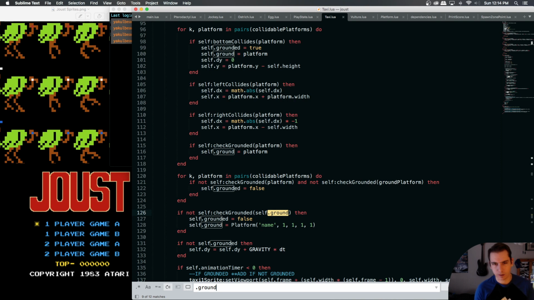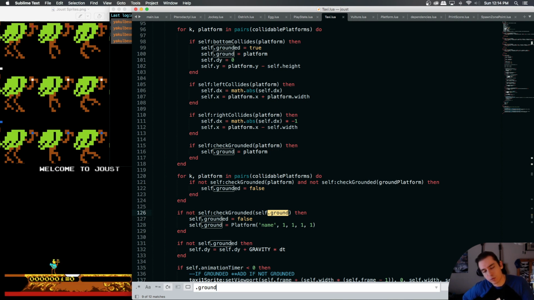Right there, we say, hey, if we're check grounded with our ground field, okay. So this is where we're swapping it, we're becoming ungrounded if we're not grounded.